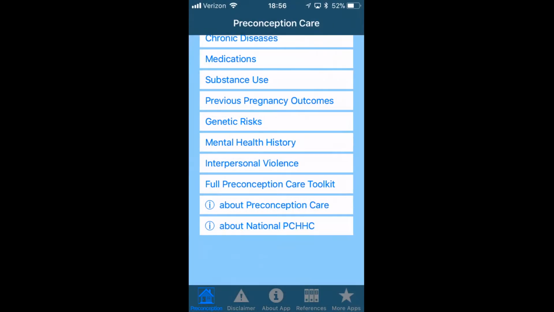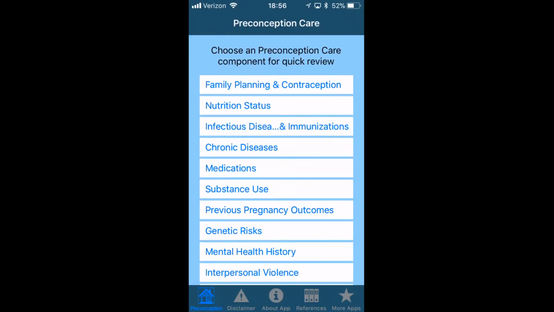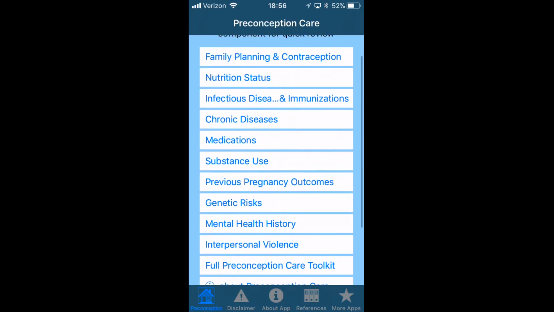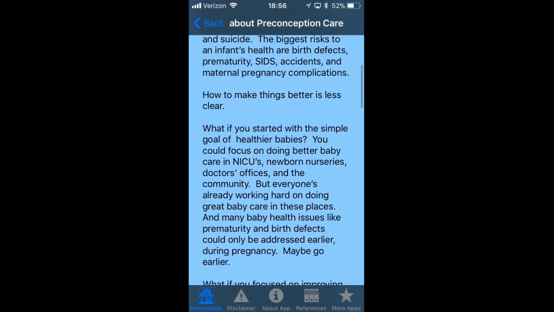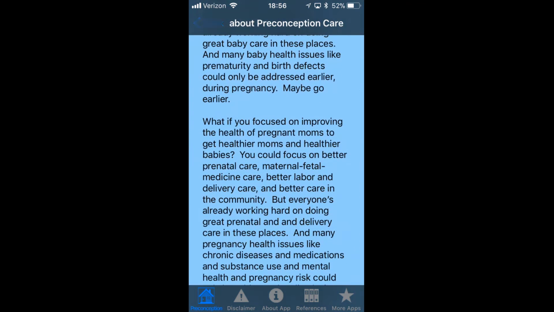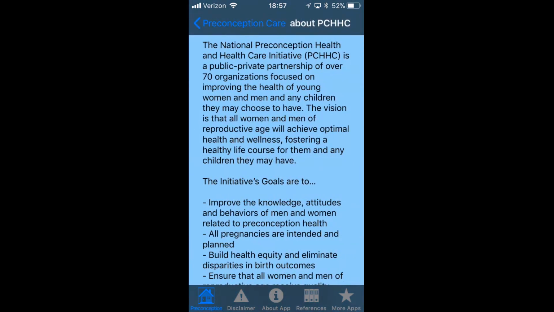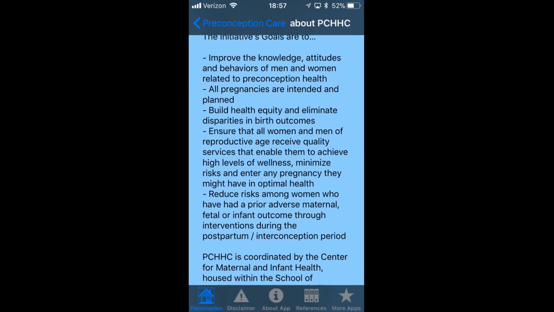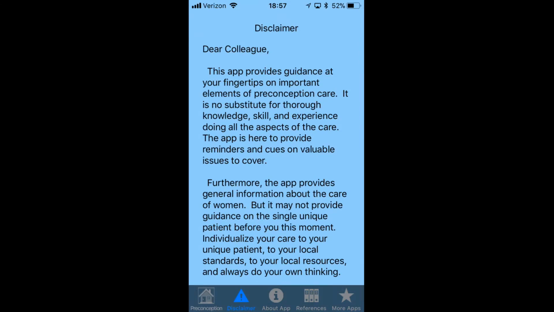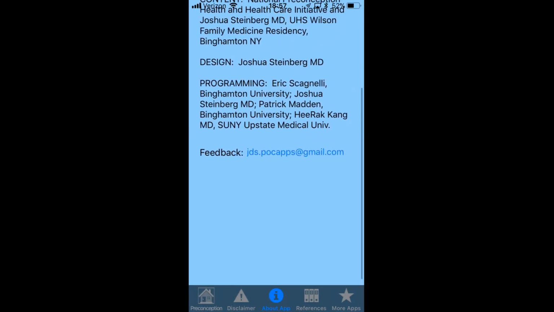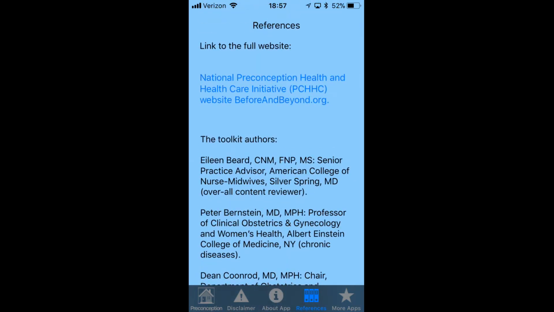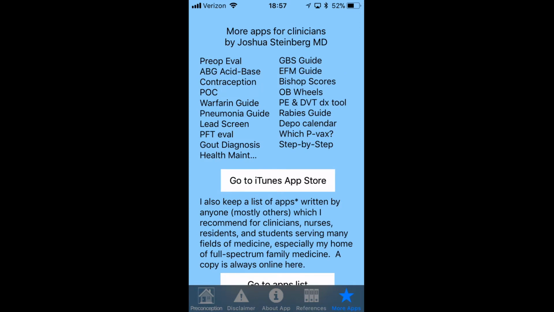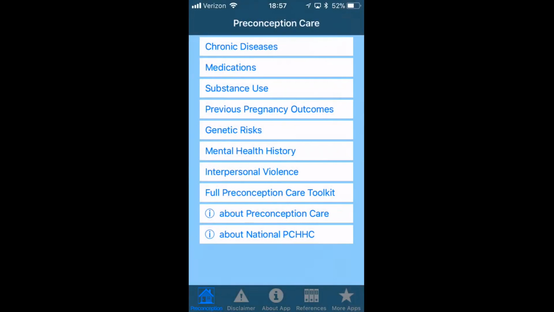As you can see, the app covers a variety of topics from family planning and contraception down to interpersonal violence. It has information about preconception care, what it is, why it's important, information about the National PCHHC, his usual disclaimer, a little bit more information about the app and who made it, references including hyperlinks to the PCHHC website, and information from more of his apps. Coming back to the main page, walking through it, let's take a look here at family planning.